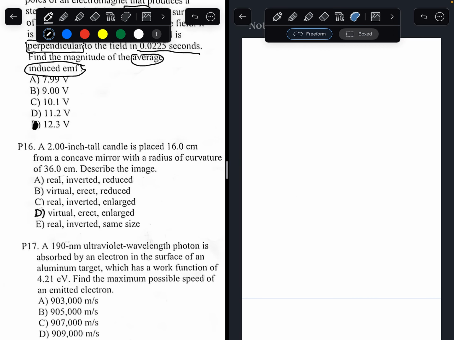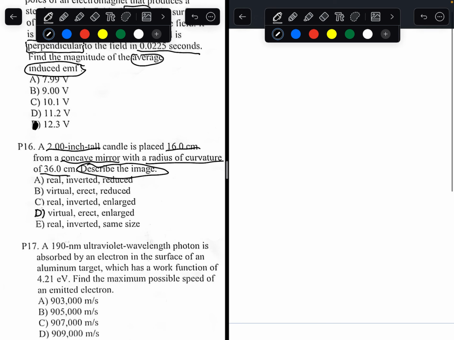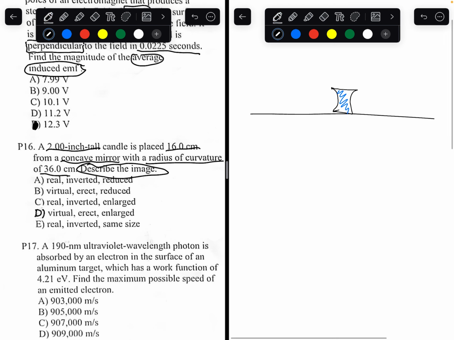A 2-inch candle is placed 16 centimeters from a concave mirror with a radius of curvature of 36 centimeters. Describe the image. So this is an optics question. There's always going to be one of these on each test. And to solve this problem, let's quickly diagram what's going on. We have our concave mirror here. Shade that in blue. This is our mirror. And you have a candle here. Let's draw the best drawing of a candle.